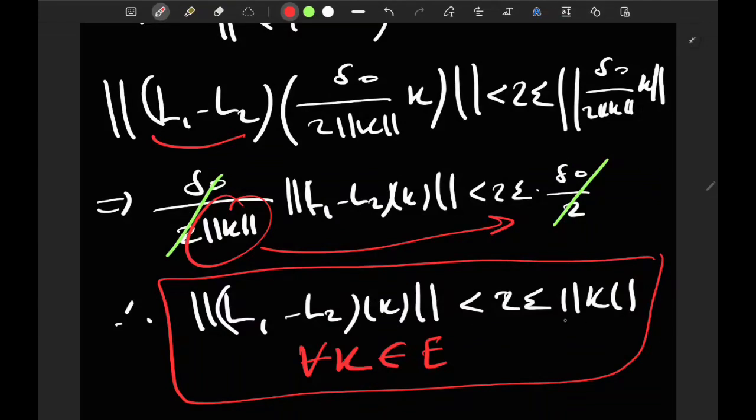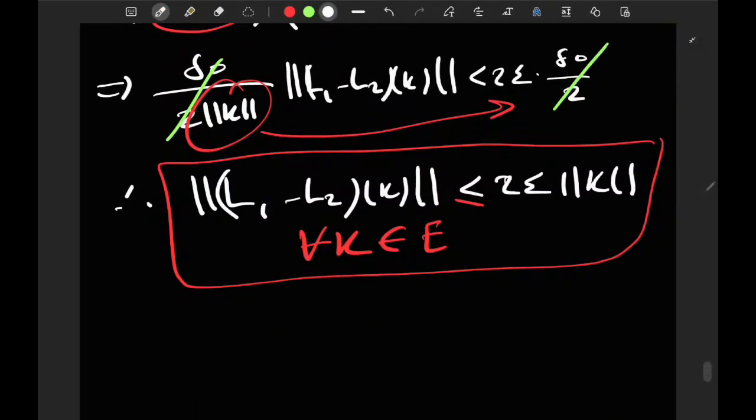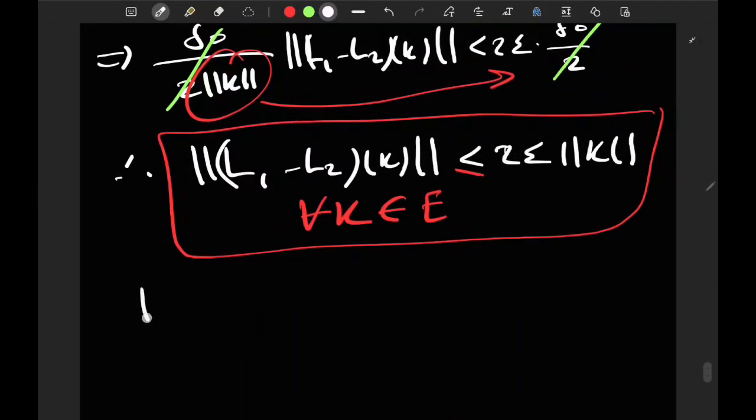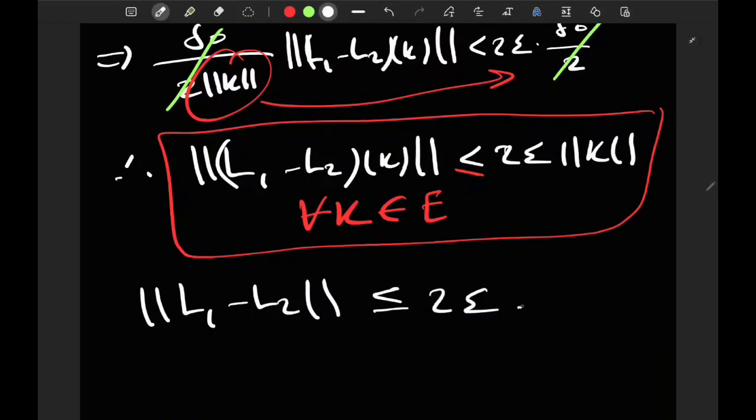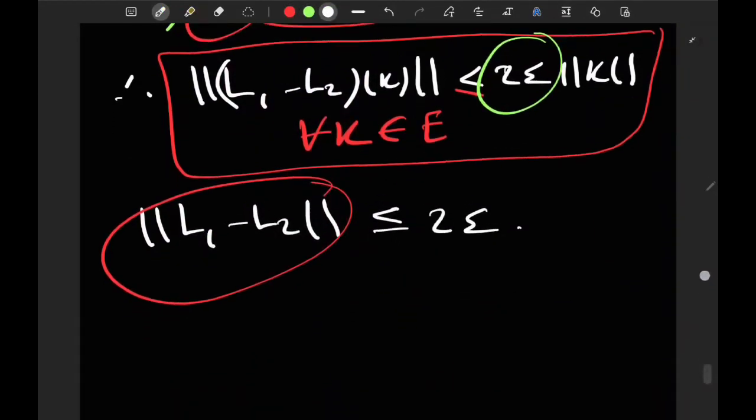Okay, but the k is 0, so it would be less than or equal, okay, for k equal to 0. But this really does not matter in any kind of way. So what I have is that the norm of L1 minus L2, an operator norm, is less than or equal to 2 epsilon, right? Because the operator norm of L1 minus L2, which is continuous, so I can talk about operator norm, is the infimum among all these bounds, okay, which bound it in the sense of a linear map.